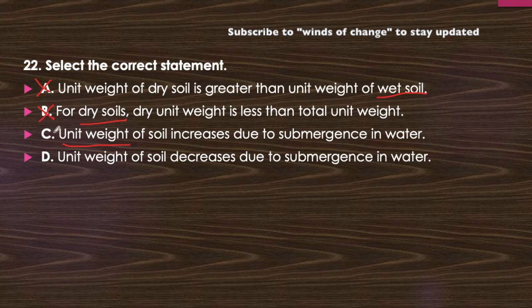Now we have unit mass into gravity. Since in the presence of water there will be an upward force, that is the buoyancy force, which will decrease the value of the weight by which it is being pulled by gravity. So obviously the unit weight will decrease in the presence of submergence in water. Okay, so this will be incorrect, only this one will be the correct answer.